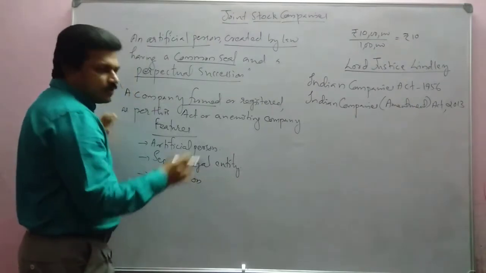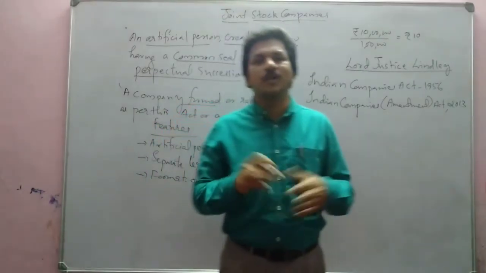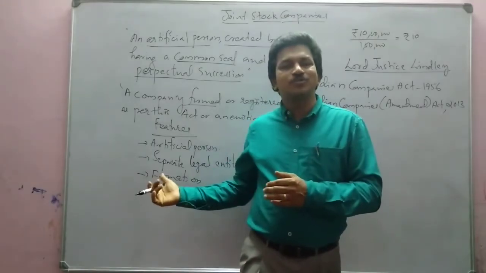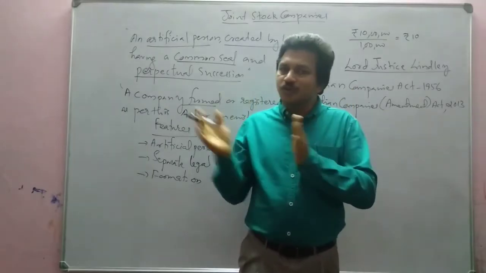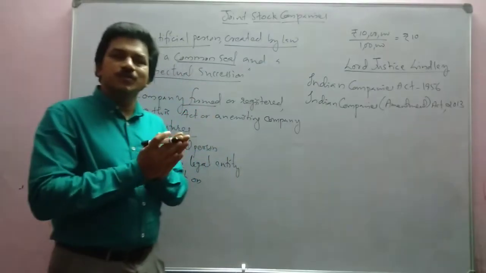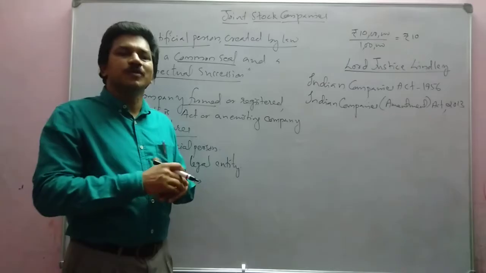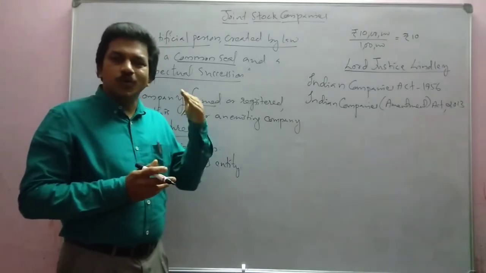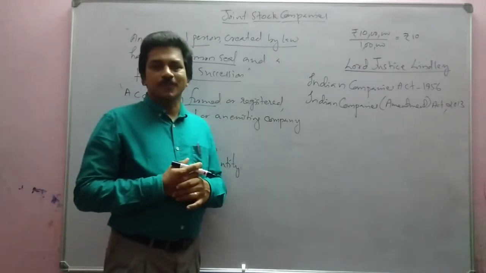So far, while studying other forms of business organization, we have said that formation is easy. Here the formation is not so easy. It takes its own time, and for formation we have to go through certain hard and fast rules. Those rules are to be followed for forming a business organization. So we cannot simply form a company form of business organization. It has its own steps and procedures, and we have to follow all of them.